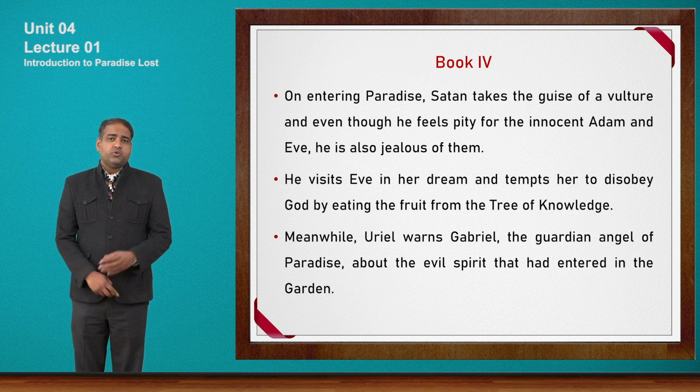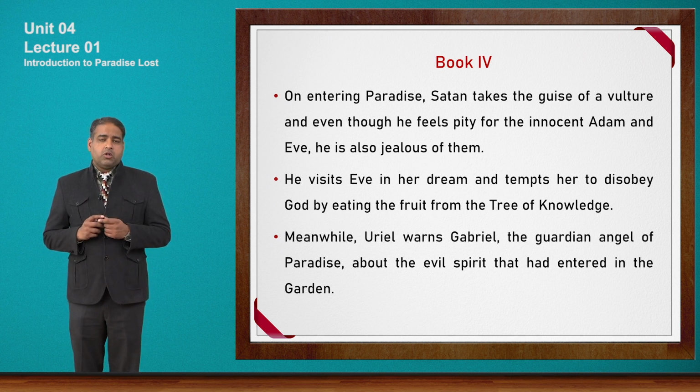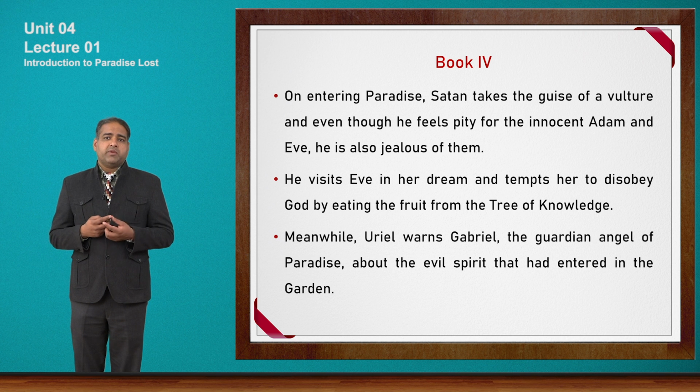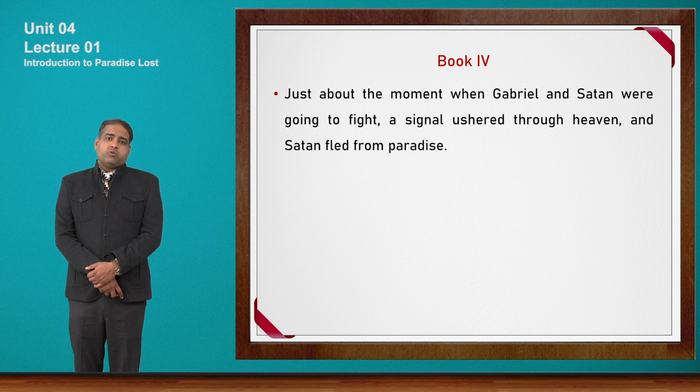Now what happens is that Uriel also, let's say, feels something suspicious. Although Satan was able to befool Uriel, Uriel talks to, or warns, Gabriel, the guardian angel of paradise, about the evil spirit that had entered the garden. Something wrong is going to happen now. Just about the moment when Gabriel and Satan were going to fight, a signal ushered through heaven, and Satan fled